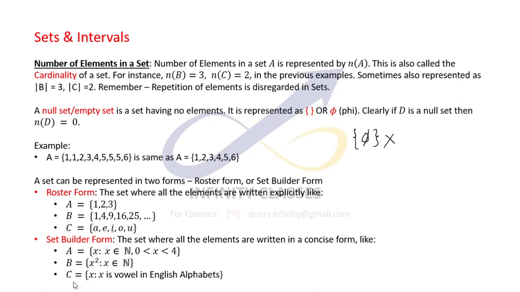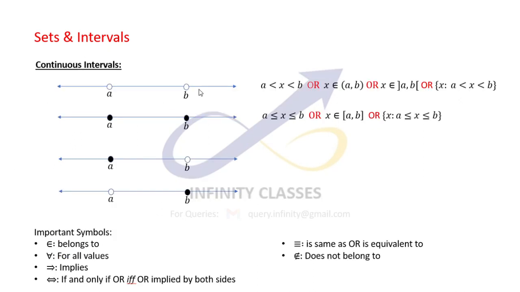Or set C. C is x such that x is a vowel in the English alphabet, right? So these represent the same thing altogether. One is written in the roster form and another is written in the set builder form. I'm also going to quickly talk about the intervals.